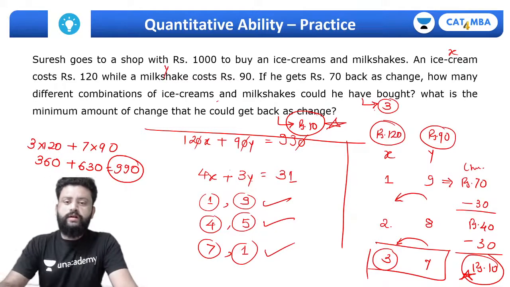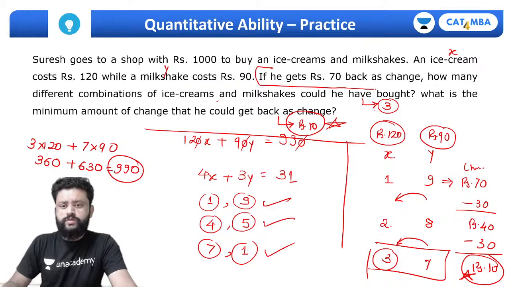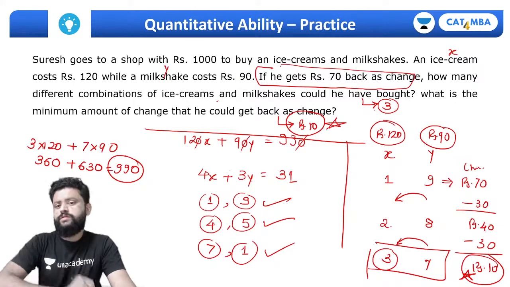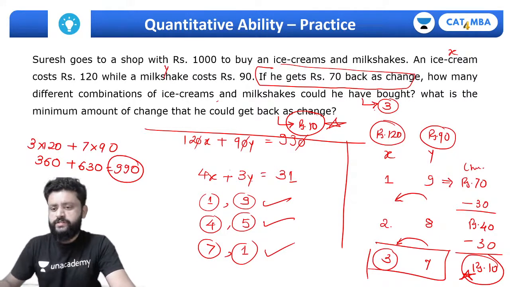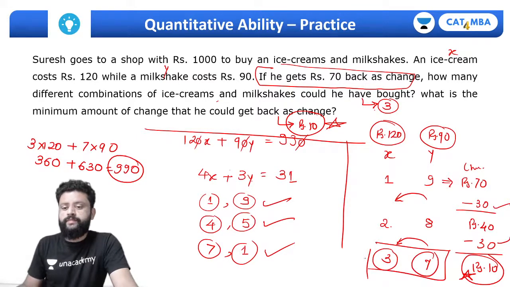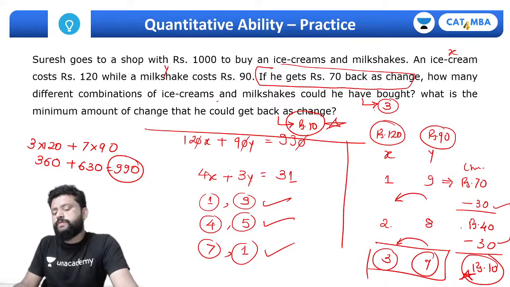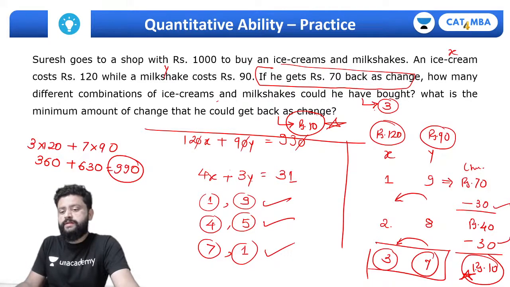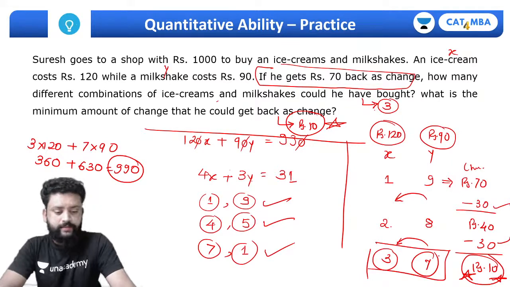So we'll try to finish that change. Out of 70 we can finish it 3 times if you buy 2 ice creams instead of milkshakes, and you'll end up spending 60 rupees more. That's why the 10 rupees is going to be the minimum amount of change that you could get.